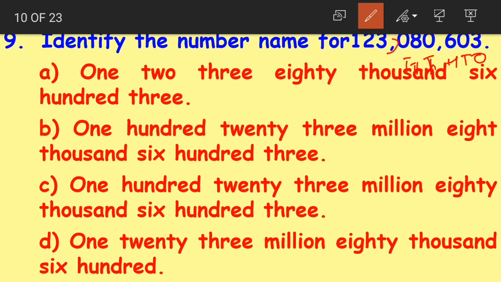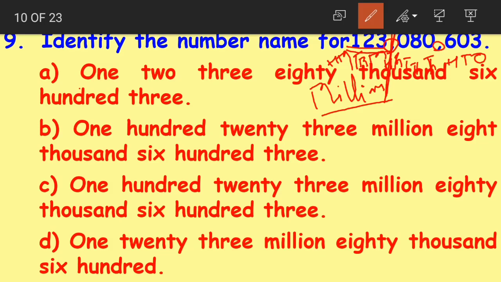Now look at this children, it is having commas after 3 digits. So it is in the international place value system. So after 10,000s we have 100,000s, then we have millions, 10 millions and 100 millions. 1, 2, 3 is read as what? 1, 2, 3 together is read as 123. Now 123 is in which period, children? This is the millions period, right? So we read it as 123 million.